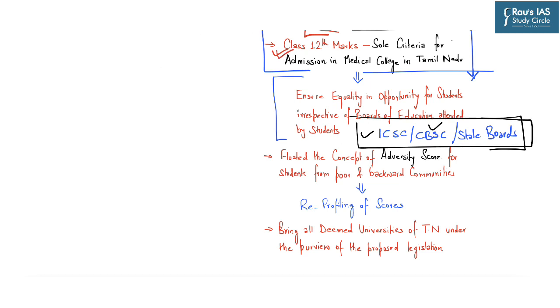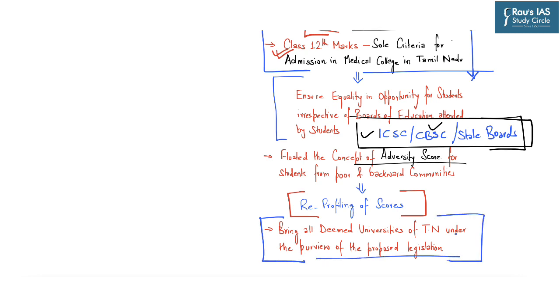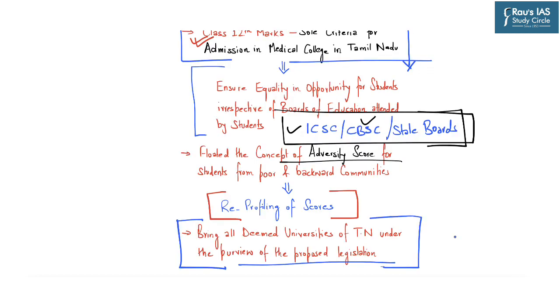Further, the committee also floated the concept of an adversity score, especially for students belonging to the vulnerable sections of the population, including the backward communities. This could be done by reprofiling their scores. The committee also suggested bringing all deemed universities in the state of Tamil Nadu under the purview of the proposed legislation. So, these are some of the important highlights of the suggestions provided by the A.K. Rajan committee.